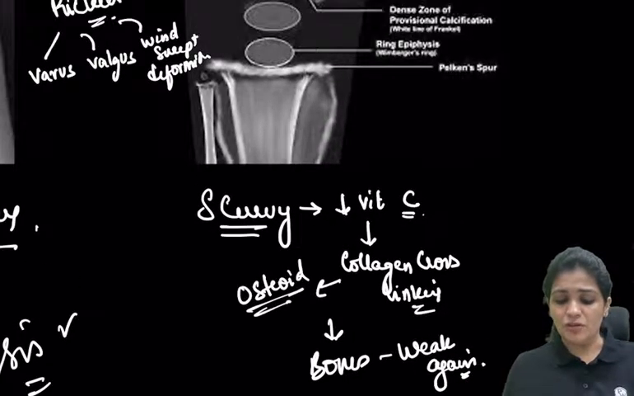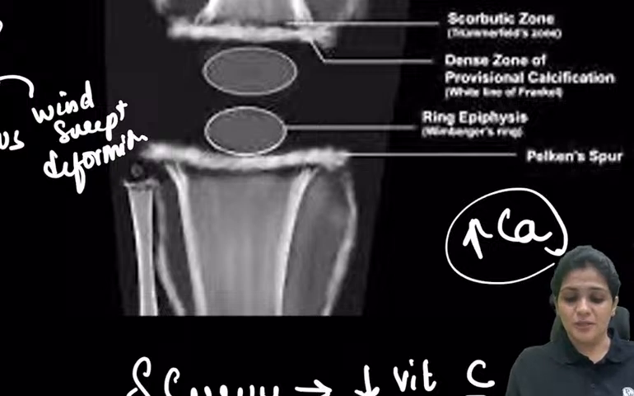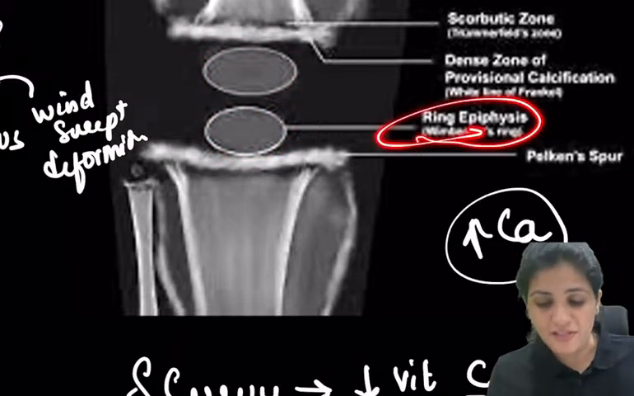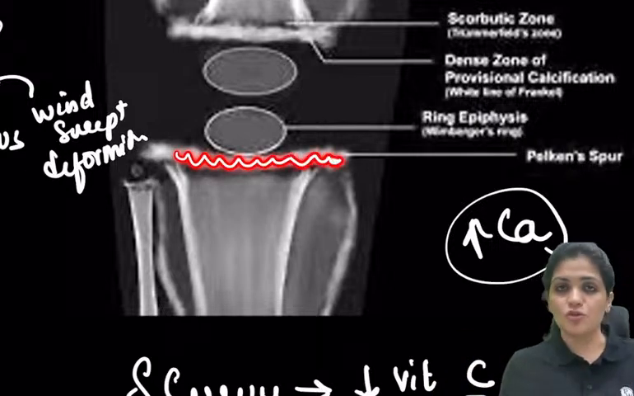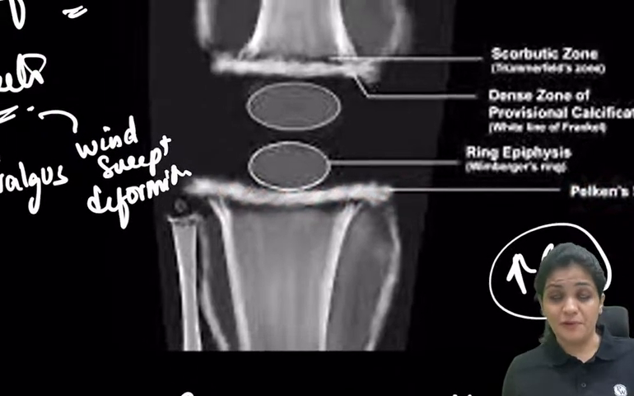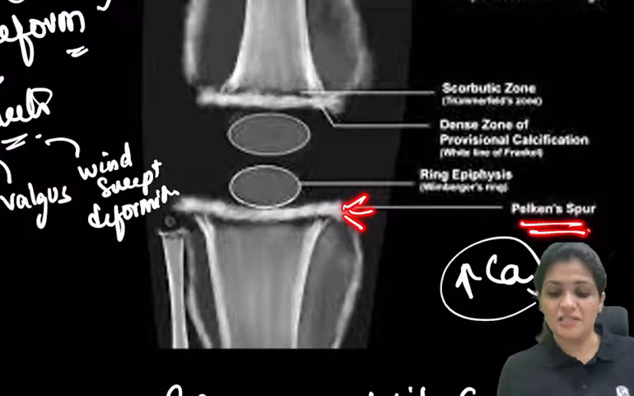And now if you see, because there is more calcium, scurvy is full of calcium. So you can see the calcium is deposited around the epiphysis, which is called ring epiphysis or Wimberger sign. Now the calcium is deposited around the growth plate, but there is no collagen as such, called the dense zone of provisional calcification. And the extension of this is called the Pelkan spur.